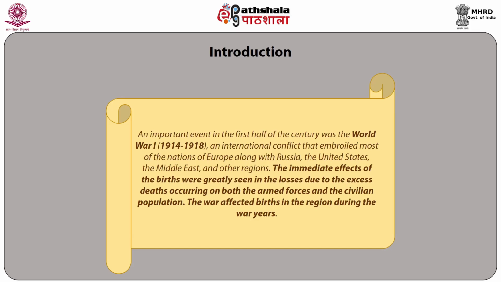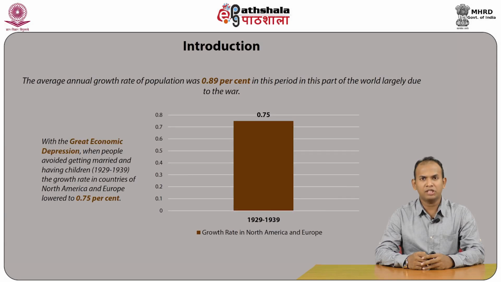The immediate effects on births were greatly seen in the losses due to the excess deaths occurring in both the armed forces and the civilian population. The war affected births in the region during the war years. The average annual growth rate of population was 0.89% in this period in this part of the world, largely due to the war.